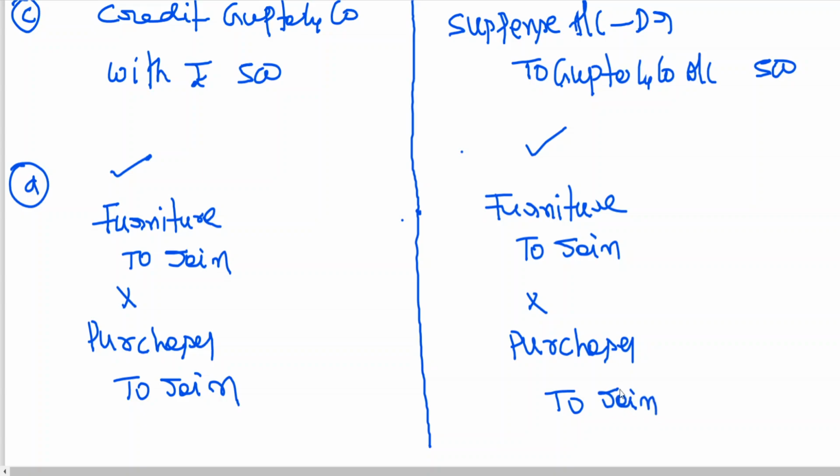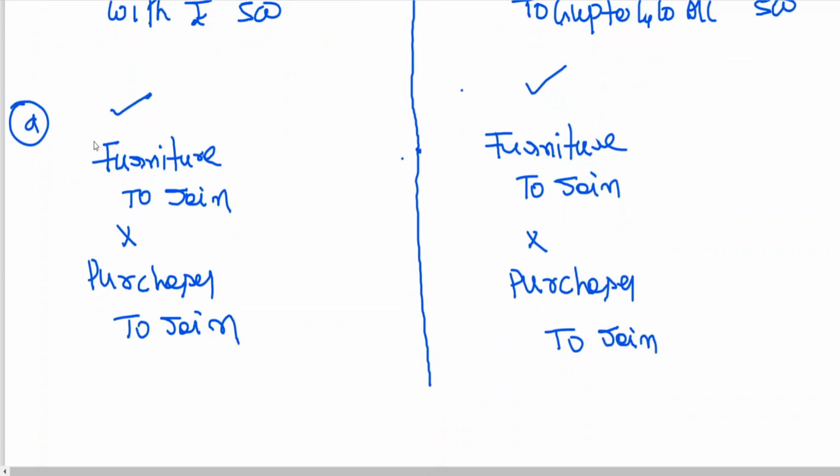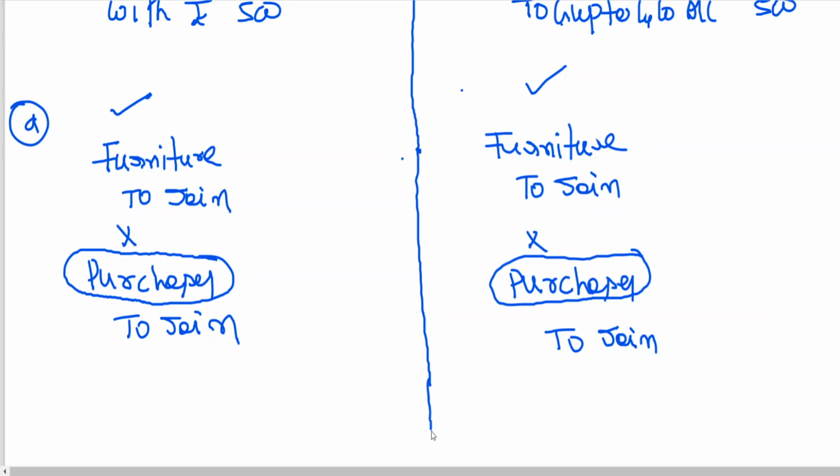Suspense account. Come on, rectification. Which went wrong? See, previously we wrote horizontally: correct entry, wrong entry, rectification. You can also write vertically. Instead of furniture, which account has been wrongly debited? The purchase account has been wrongly debited. Either with or without the suspense concept, it is the same. Now this purchase is to be replaced by crediting the purchase account, so the purchase account is nullified. And you should debit which account now?